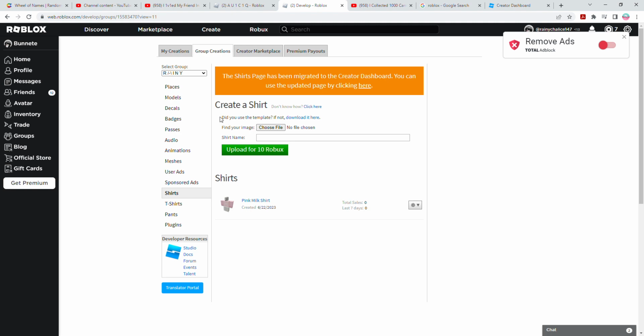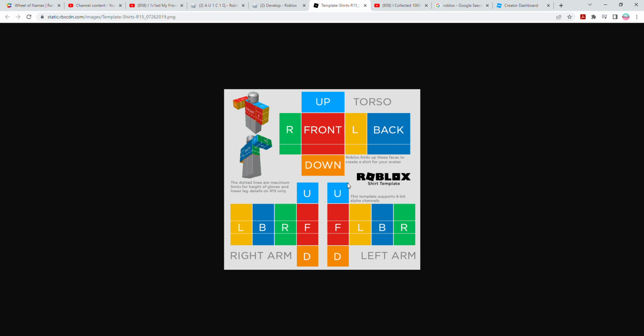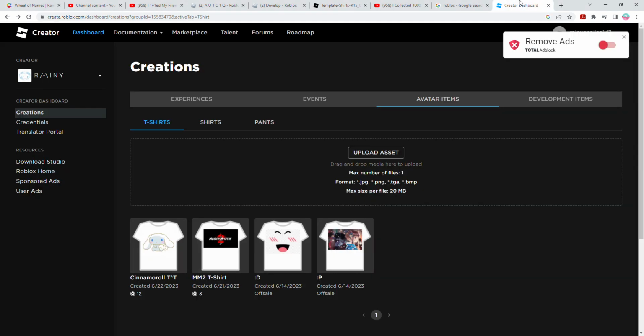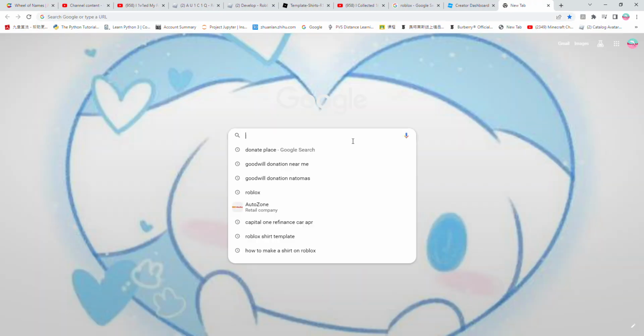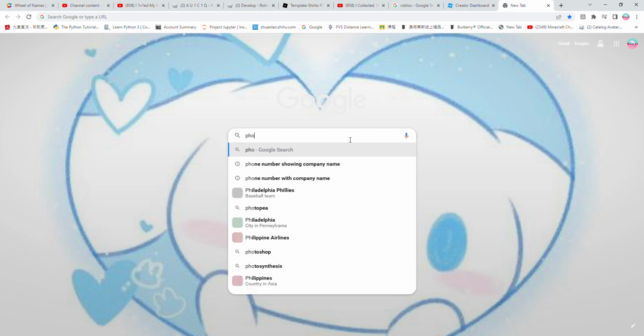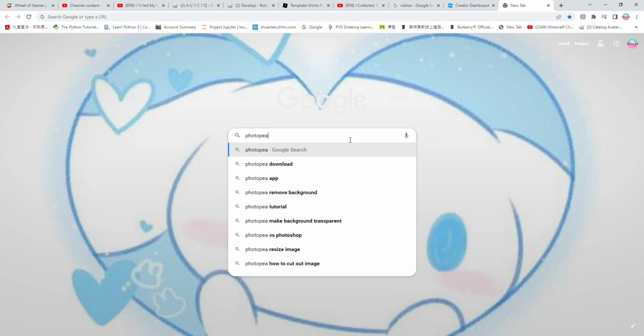And did you use the template? If not, you would download it here and just click there and you can get it. Left click and save image as, and put it in pictures or something. Next, you would go and search up photopea.com.